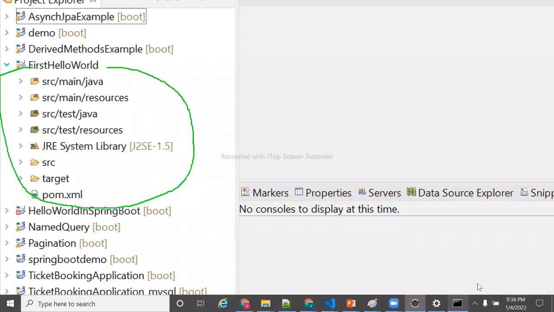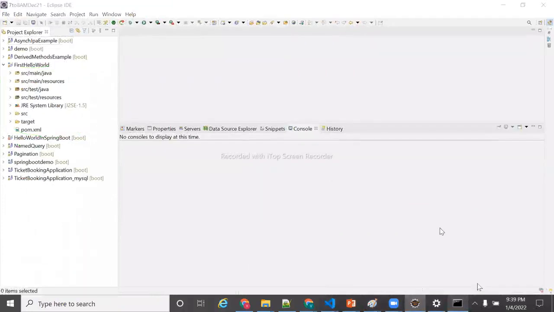First of all, we need to know what is this folder structure. Understand, guys? First, hello world, we need to understand what is this particular folder structure. Is it clear?